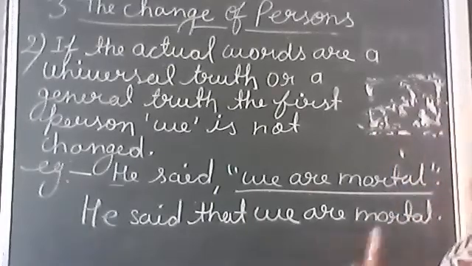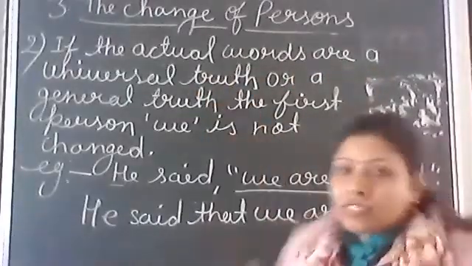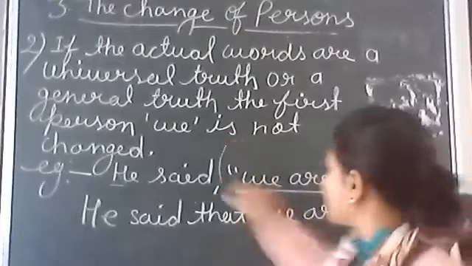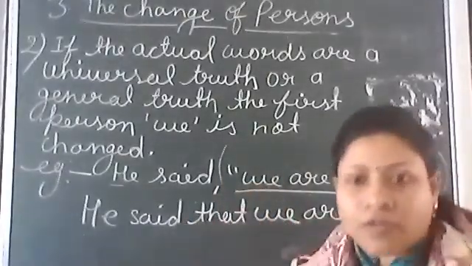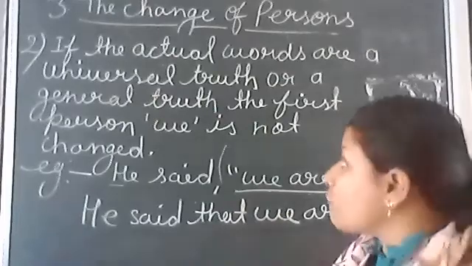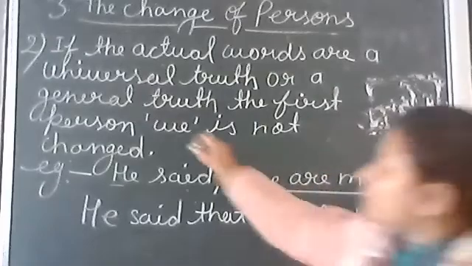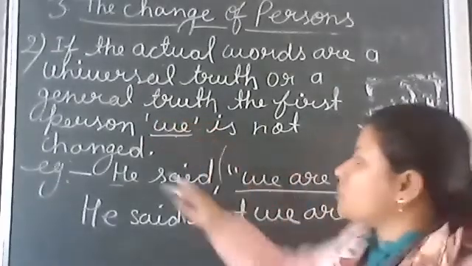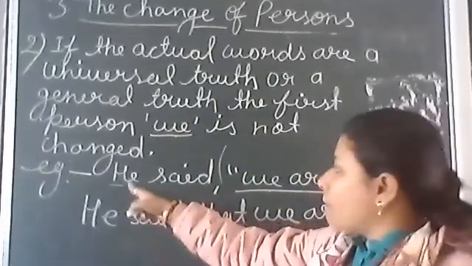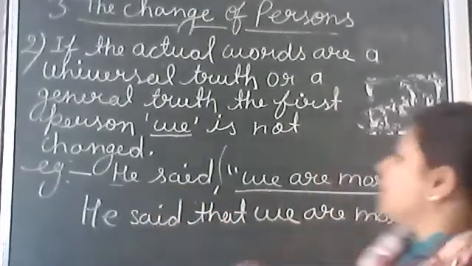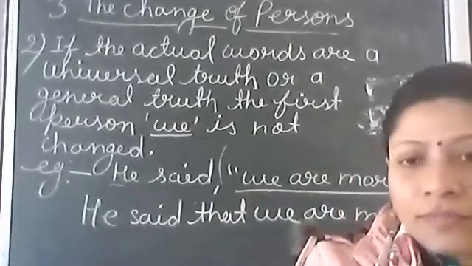So now once more, if the actual words are a universal truth, a universal fact or general truth, that sentence will not be changed. First person cannot be changed into the subjective reporting verb. So we have the example: He said, "We are mortal." He said that we are mortal. Okay. Any doubt?